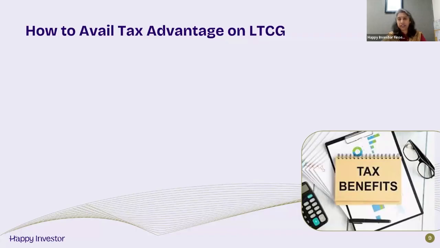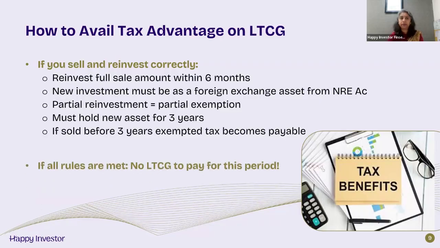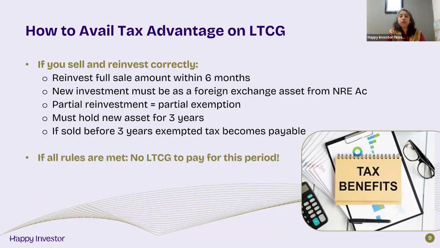So how do you avail of this tax advantage on long-term capital gains? You sell and reinvest correctly. You have to reinvest the full sale amount within 6 months. The new investment must be in a foreign exchange asset from the NRI. If you make a partial reinvestment, then you get only a partial exemption on the sale. Once reinvested, you need to hold the asset for 3 years. If you sell before 3 years, the exempted tax becomes payable. If all the rules are met, then you do not pay LTCG tax for that period.